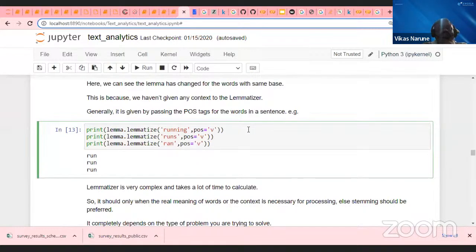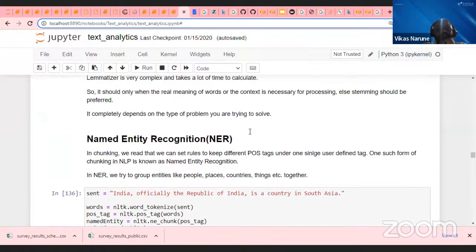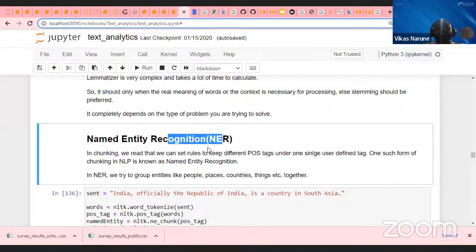Okay, so that is the pre-processing I will do. Then guys, what is the next step? The next step is called named entity recognition. What do you mean by named entity recognition? Now let me list down what we have done.